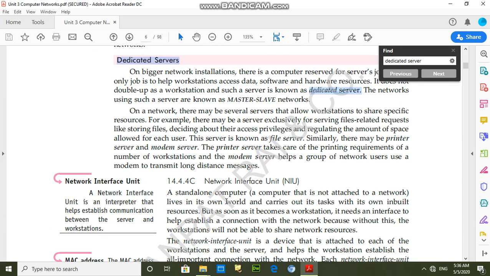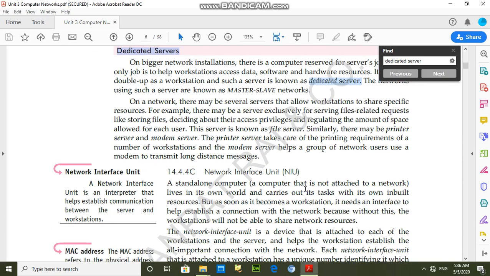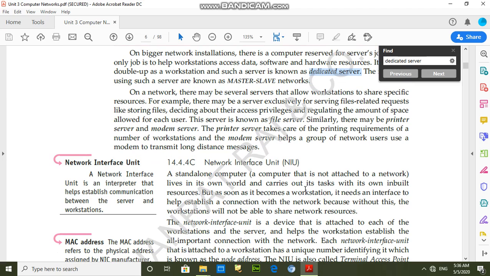And this is the network interface unit, that name is NIU. So students, every computer has a network interface card, and that network interface card is responsible to connect our PC in the network, and that card has a unique address.